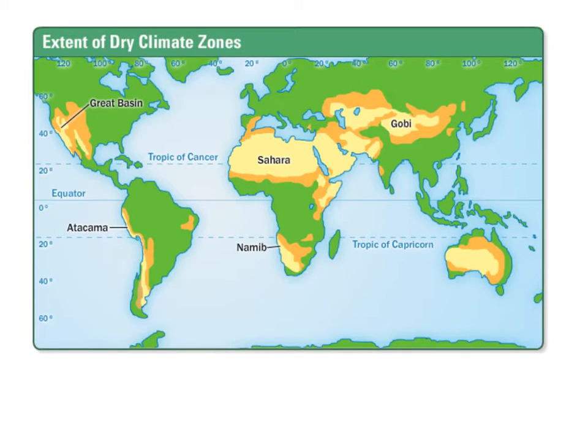Okay, so let's take a look at some of the dry climate zones that we have. Here's us, the Great Basin, and we're a desert because we have the mountains on the west coast. So as the winds come across, it pushes up this warm, moist air. We squeeze the water out of it basically, and then we get this dry, warm air come across, and that's why we have our desert conditions here.